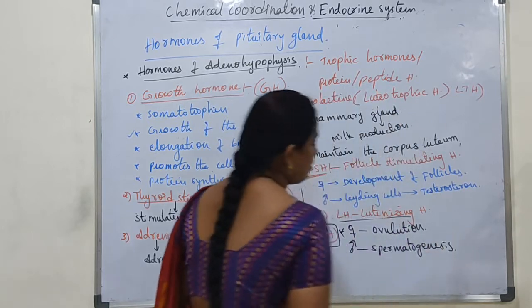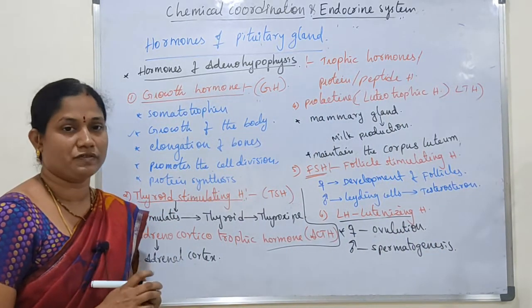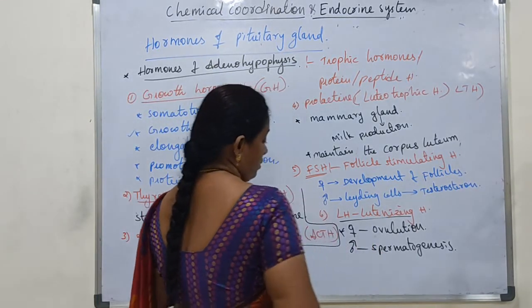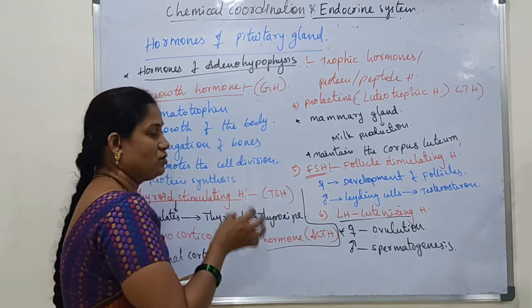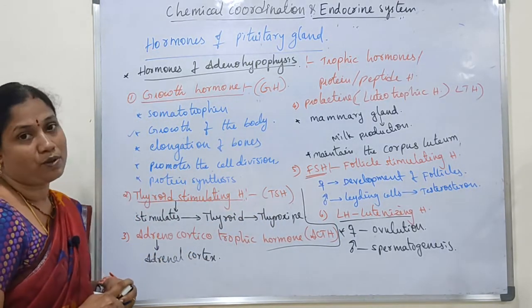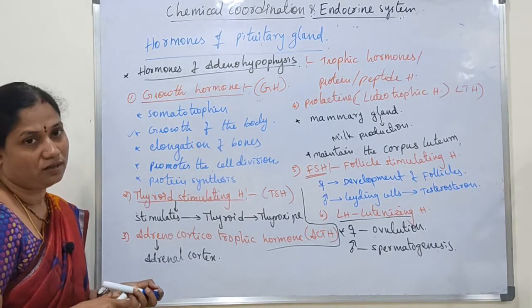It stimulates the spermatogenesis process. Spermatogenesis means production of sperms. It helps in the spermatogenesis process. Okay, so these are the total 6 hormones secreted by adenohypophysis or anterior pituitary gland.